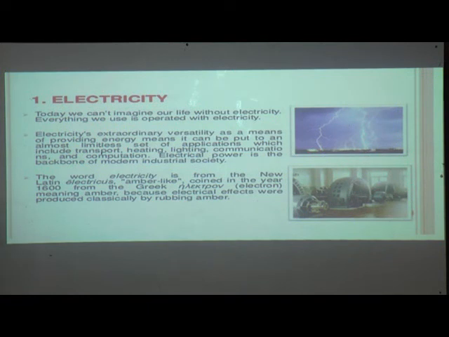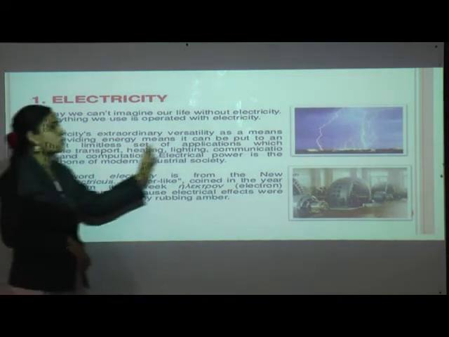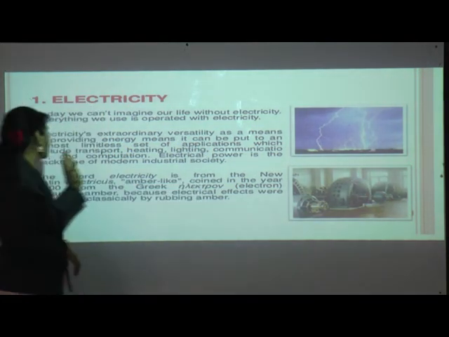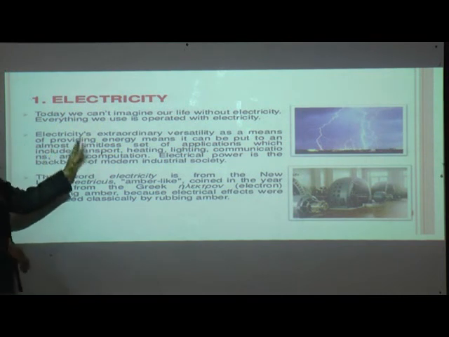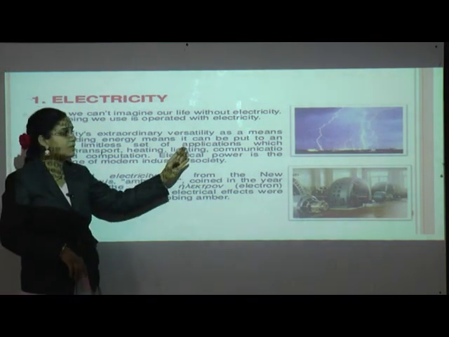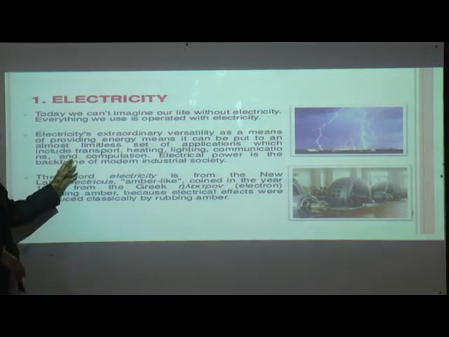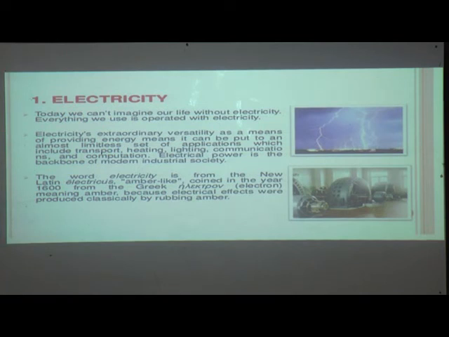Now, electricity's extraordinary versatility as a means of providing energy means it can be put to an almost limitless set of applications, which include transport, heating, light, communications and computation. Students, electrical power is the backbone of modern industrial society.